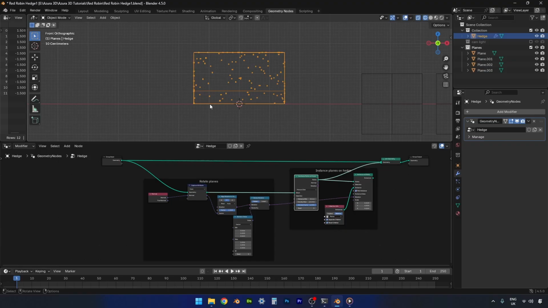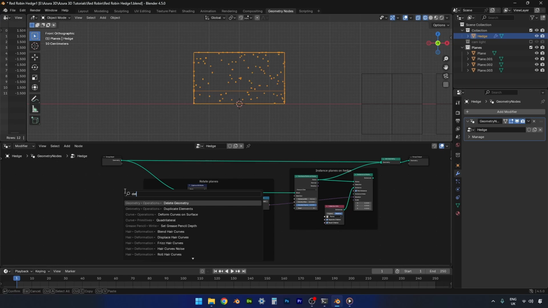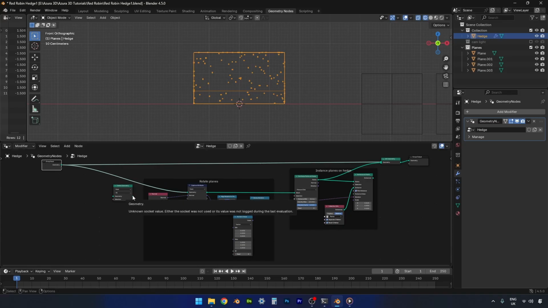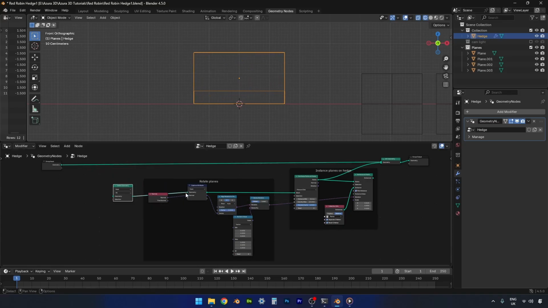To do that, we're going to need a delete geometry node. Let's pull this a little bit further out. We're going to plug the delete geometry into the capture attribute and then replug the group input into the delete geometry.